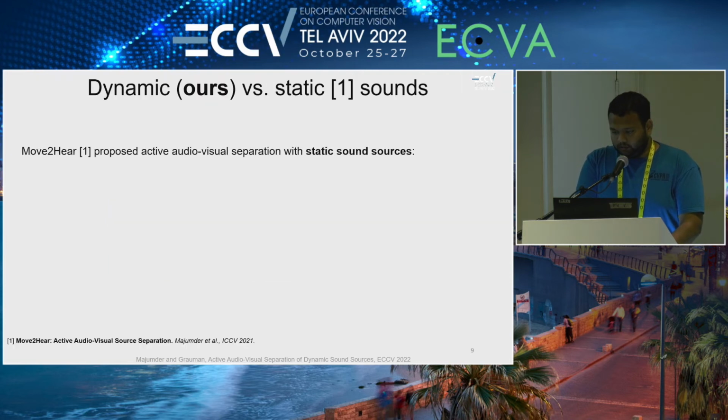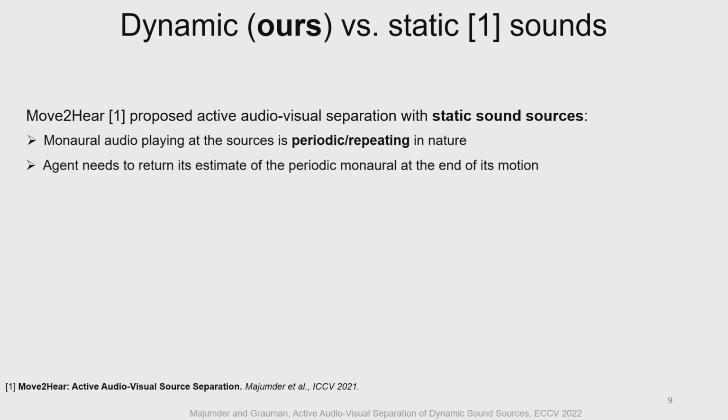Move2Hear proposes the task of active audiovisual separation with static sources, where the monaural audio playing at all sources is periodic, or in other words, repeating in nature, and the agent needs to return its estimate of the static target at the end of its motion. Here is an example of the task.